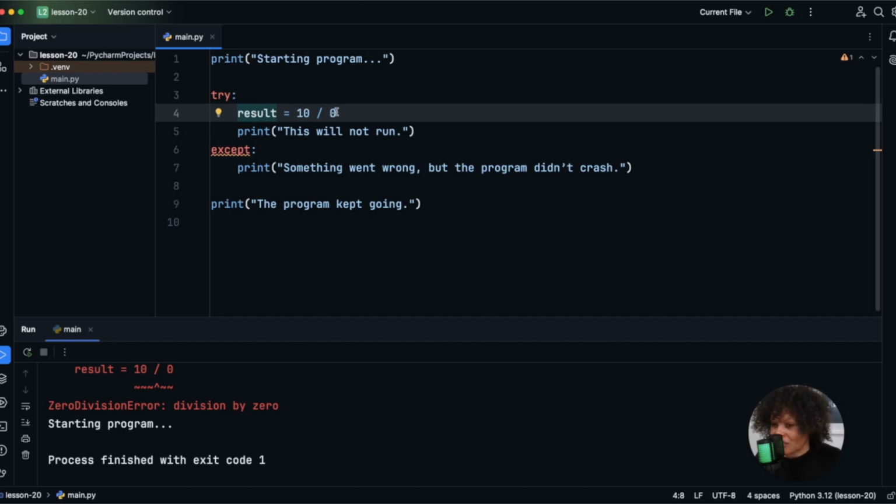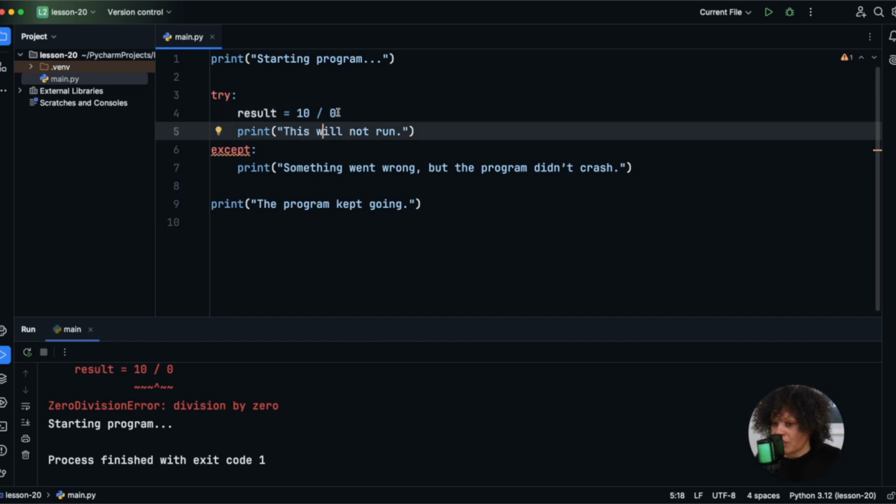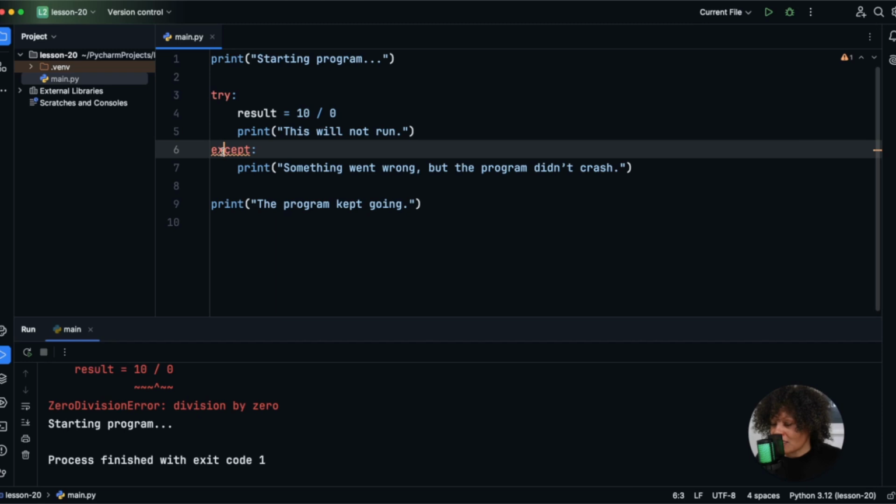And so inside of this block of code, inside of our try block, we have this 10 divided by 0. This is that risky code that's going to cause an error, assigned to result. And then we also have a print statement. Now, we already know that when there's this error, this print statement is not going to run. So what ends up happening is we have this except block, okay? This except keyword, when this error happens, Python is going to jump here, and it's going to go inside of this except block's code and run the code here.